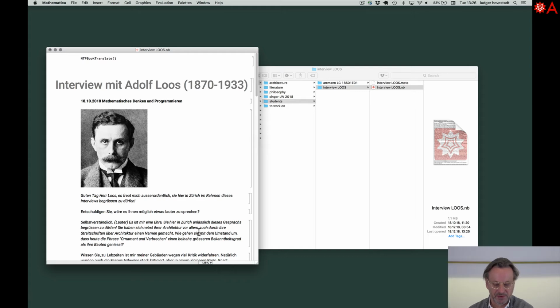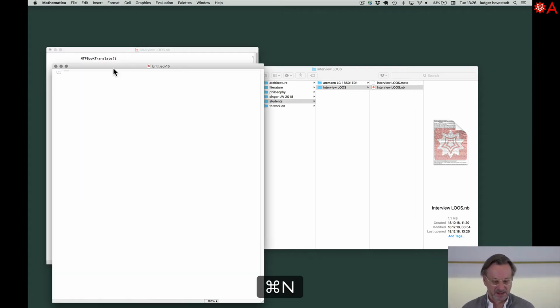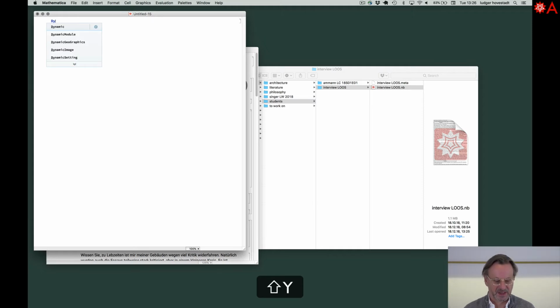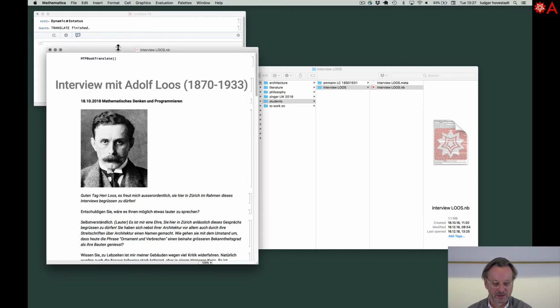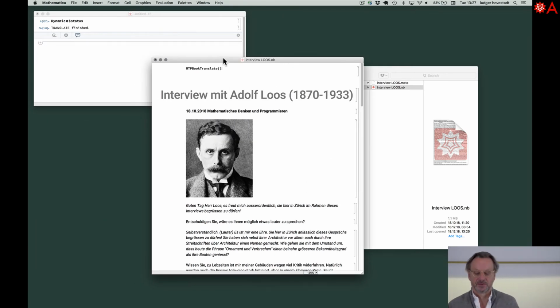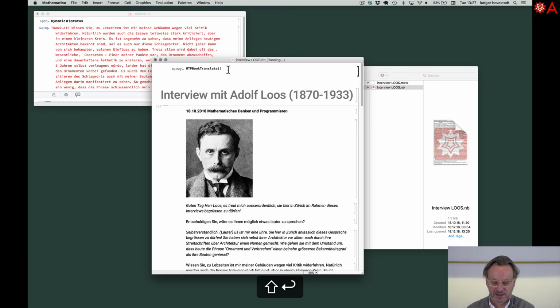So simply put that, but I forgot, we need a monitor of the status, so simply write this. The variable showing the status of our evaluations is always $status, and if you want to have a dynamic update for that, make dynamic to this variable, and this is what it shows. For example, translation takes a minute, and if you want to see how it proceeds, this is the monitor. So now let's start.